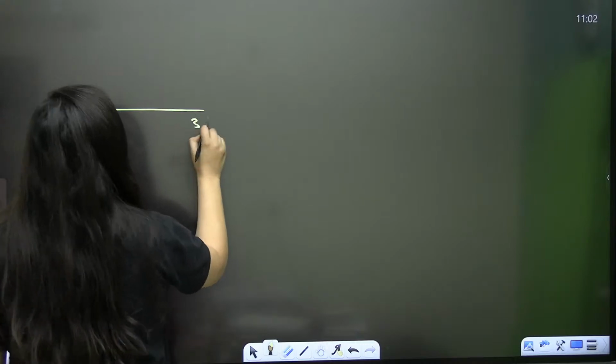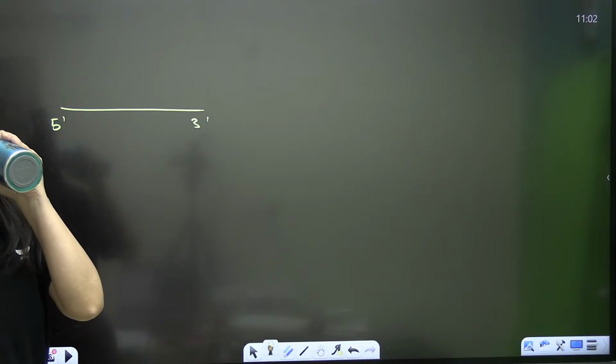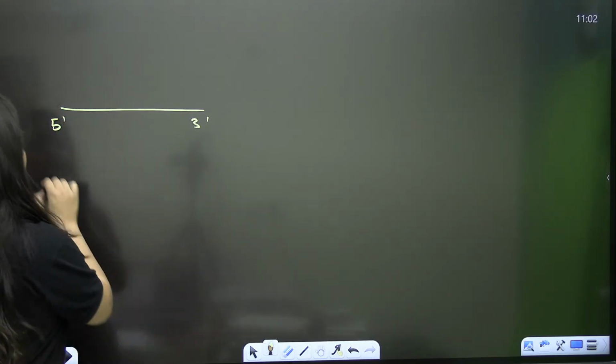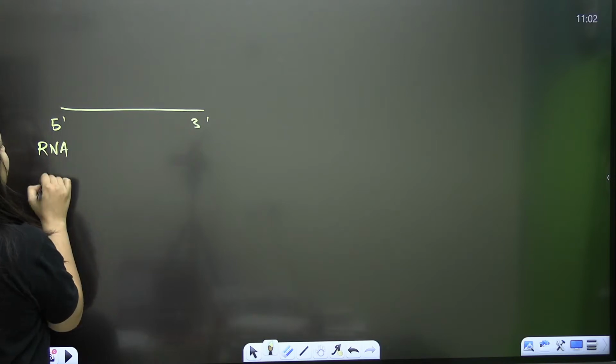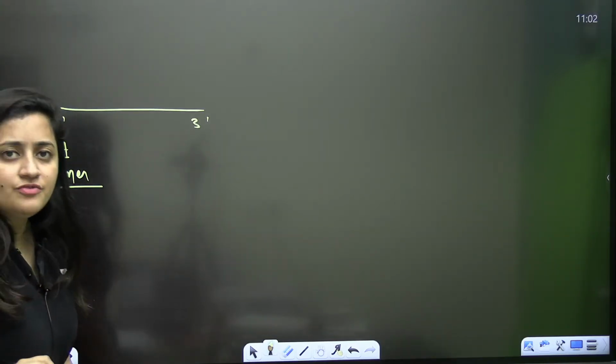And if it is a primer, it will have 5' to 3' direction. Yes, bache, the RNA primer is nothing, it's a stretch of RNA. That's how you can keep it in your mind.